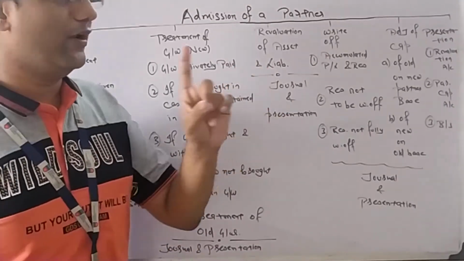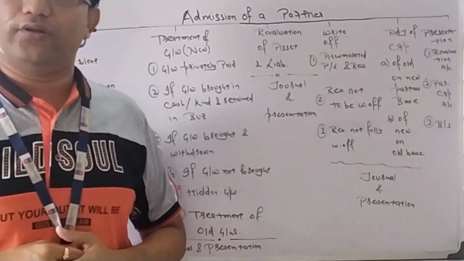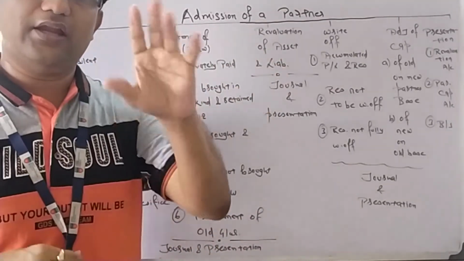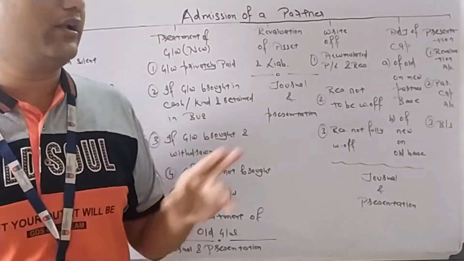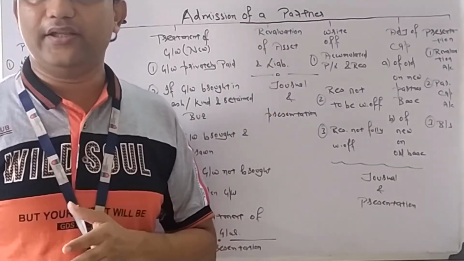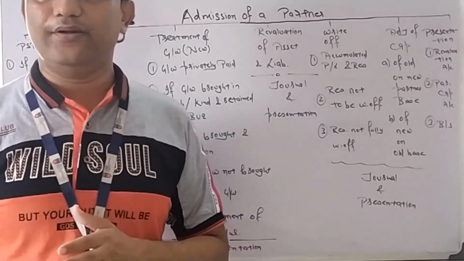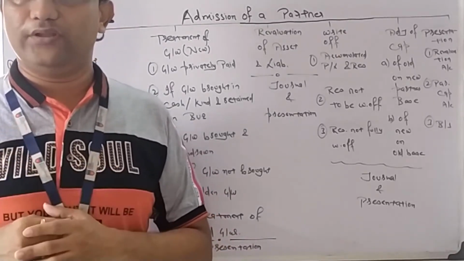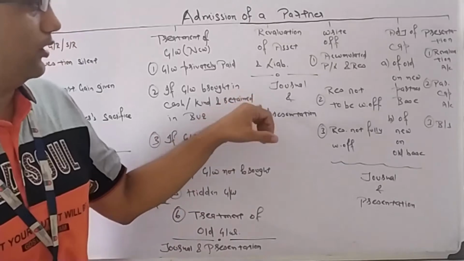So we need to prepare 1 ledger and 5 journal entries for it. Revaluation account and 5 journal entries. How to present the revaluation of asset and liability. What we will do when asset increase, when asset decrease, liability increase, liability decrease. What we will do with that? How to present that? We will learn.